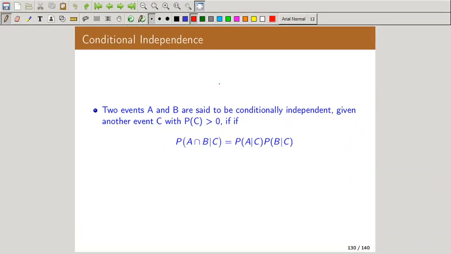So, in the last class, you started with a new topic, that is conditional independence. What is that? Conditional independence. So, we have seen what independence means. What is independence? That is unconditional independence.